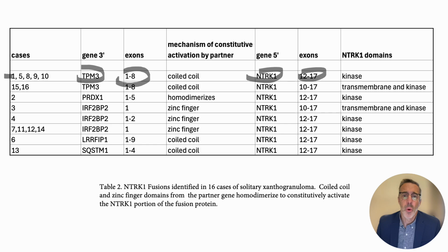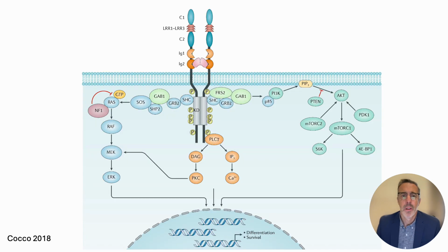This shows that in all our cases, there's a second method of activation of NTRK, since the fusion partner provides a zinc finger or coiled domain, which enables homodimerization of the NTRK kinase domain and subsequent transactivation.